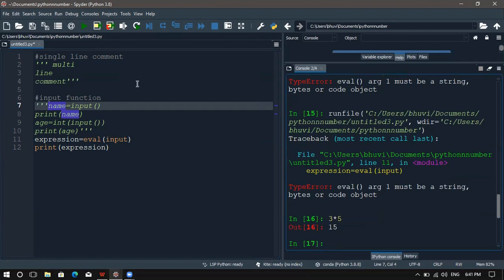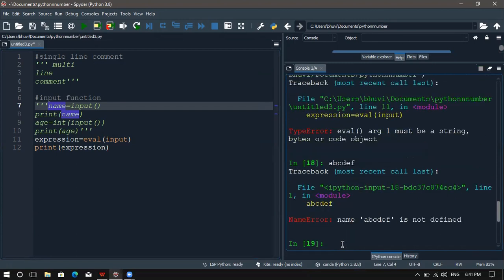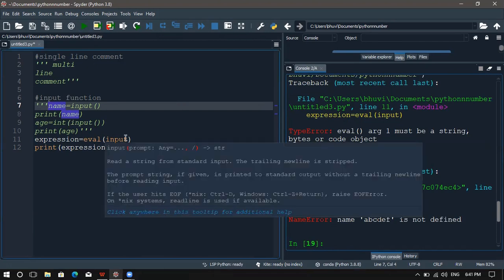If I run again and give a string like A, B, D, C, E, F, it says it is not defined. In the sense, it will take some numbers and values, and it will check for